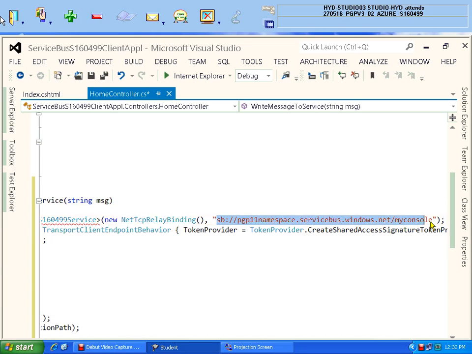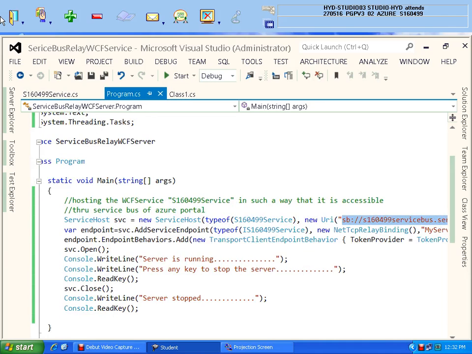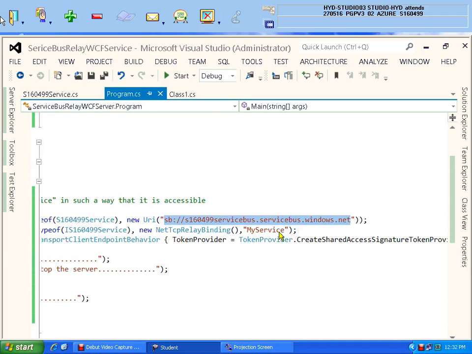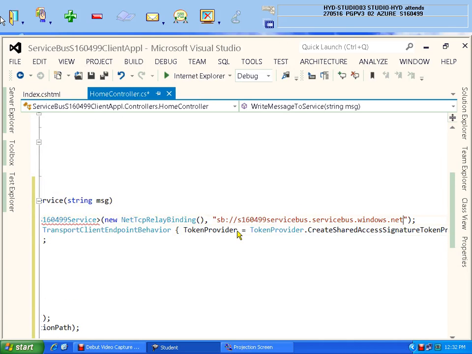This namespace is what, my dears? You need to understand from where your previously hosted application you open, and there whatever namespace name you have given, slash my service, with what name you have given. So that is the namespace name, slash my service. That's the previously run example, no? That's the reason it will be like that.